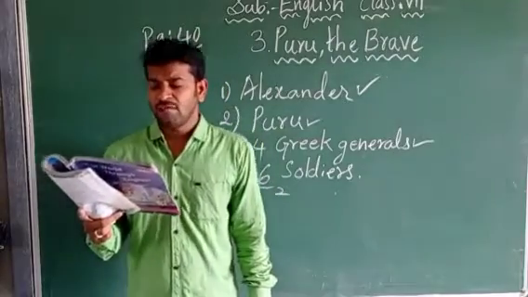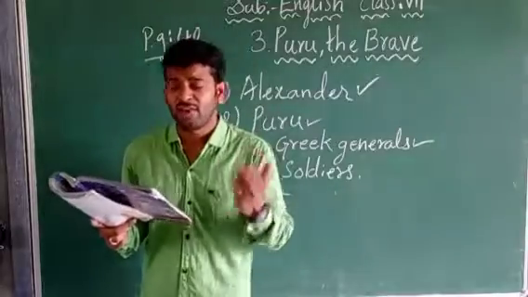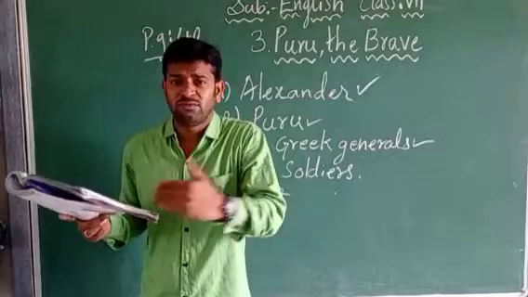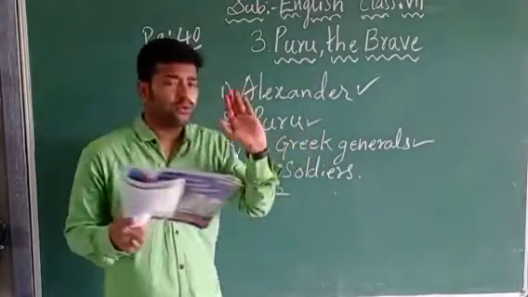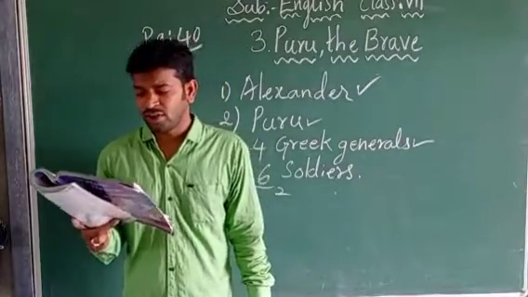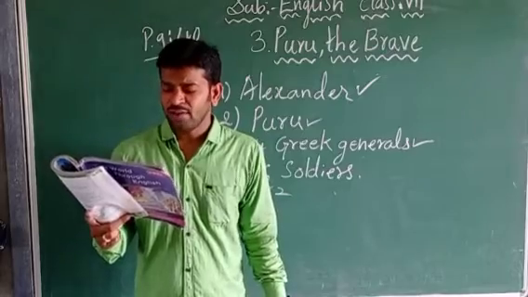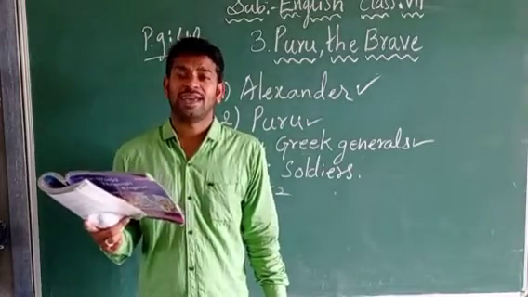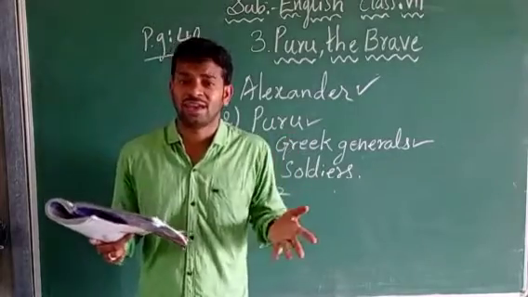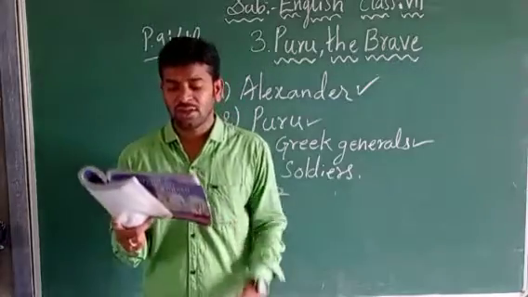First general: he will be brought to you soon, your majesty. Maharaja, we will bring him in front of you very soon. Let us see how he behaves. We will take Puru in front of you. Next, Alexander says, I am sure he will not behave like a coward. Coward means the person who fears. The person who fears is called a coward.